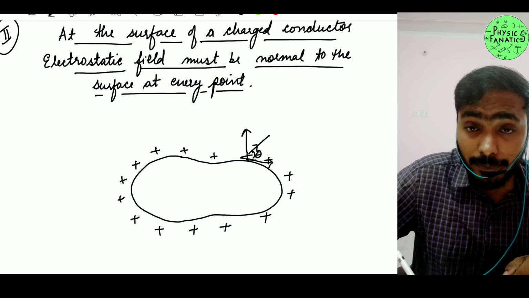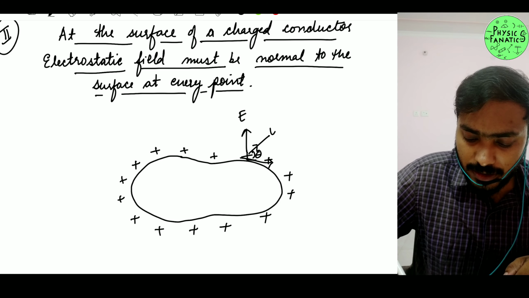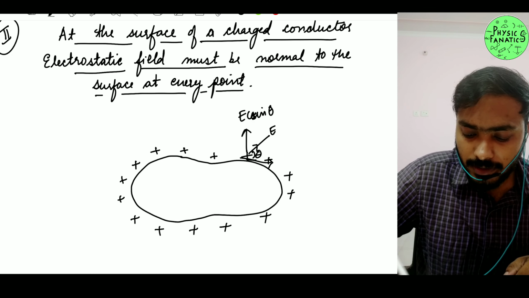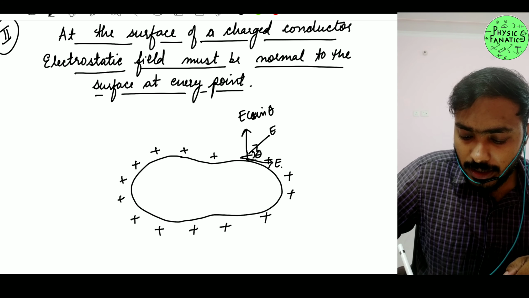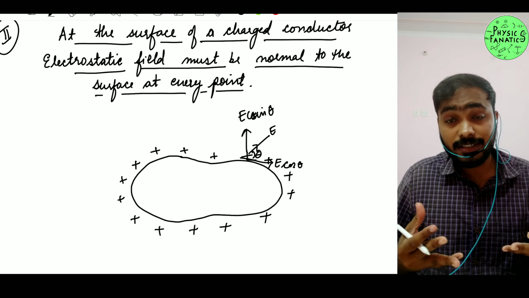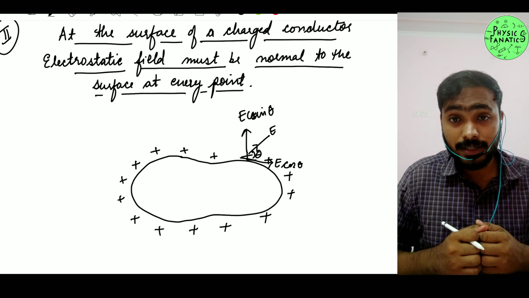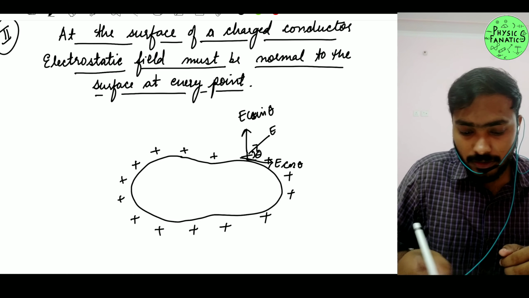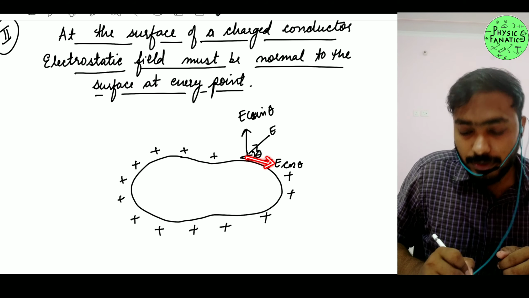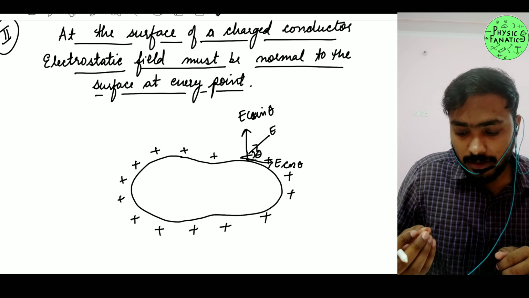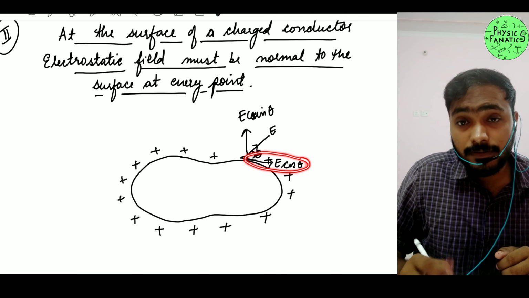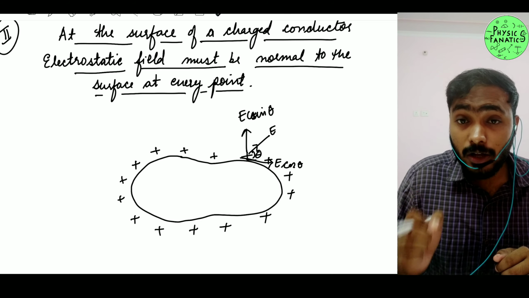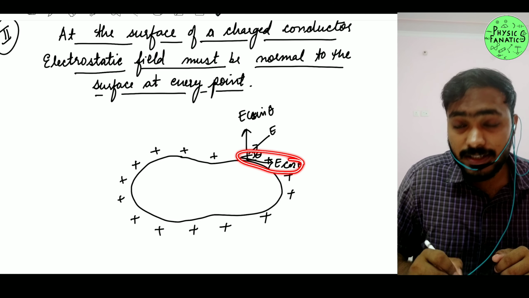One component will be your perpendicular one, which is E sine of theta, and one component will be E cos of theta. Now the E cos of theta is your tangential component, right? It will be tangential to the surface, as you can see here. So if there is a tangential component, then along the surface there is a value of electric field. I hope you guys can understand.